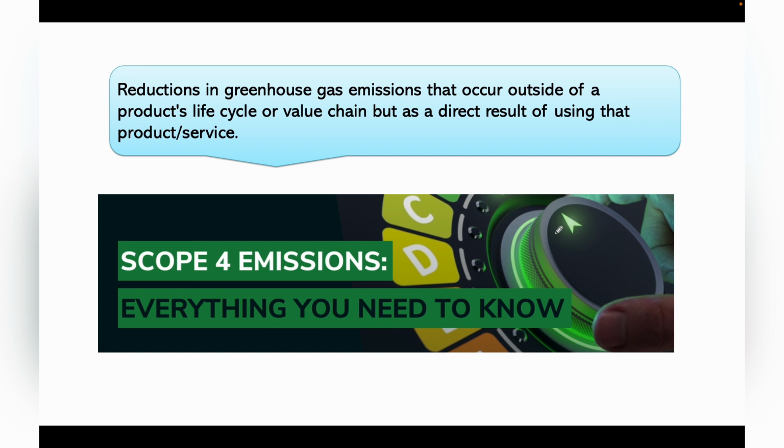Suppose a company launches a bulb which is energy efficient. The earlier bulb was consuming more electricity, but this bulb is consuming less electricity. So whatever emissions are avoided are counted as Scope 4 emissions.